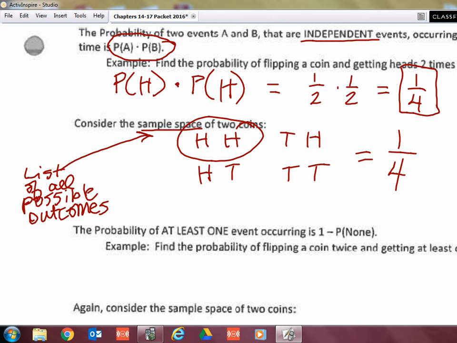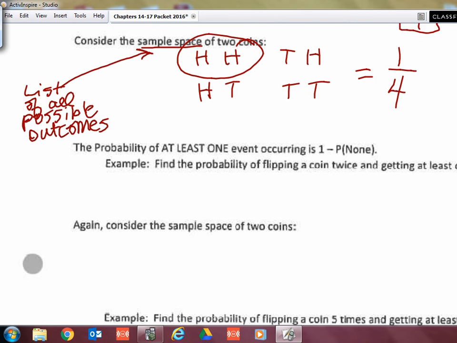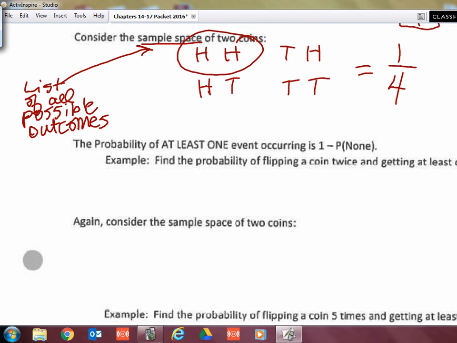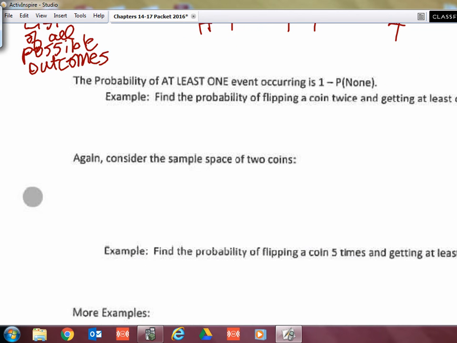Okay, now, I use that to lead into this next probability. This next probability I don't think you've seen before, but it's pretty straightforward, and if you can remember the rule, then it's easy. So it does rhyme. The probability of getting at least 1 is best figured out by going 1 minus the probability of none. So the probability of at least 1 is 1 minus the probability of none.